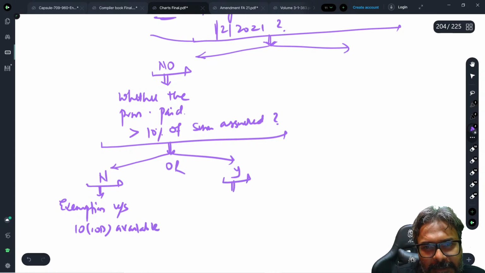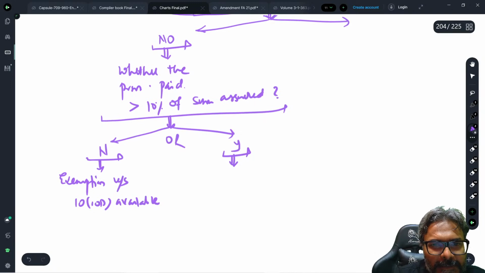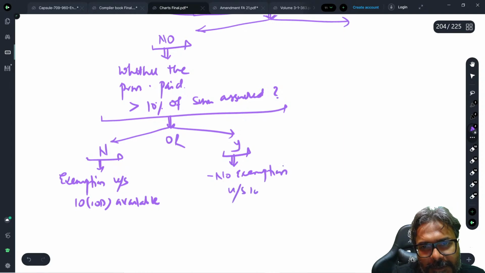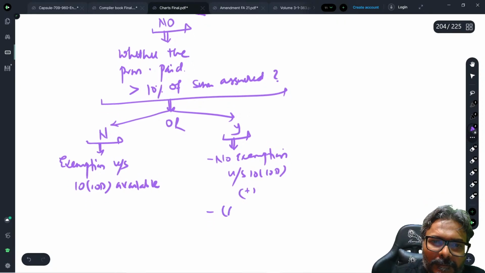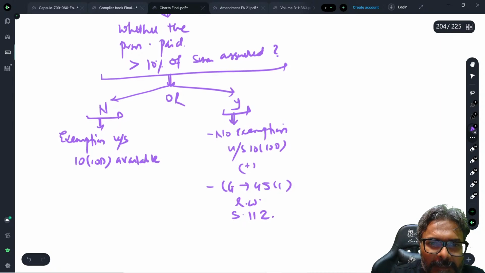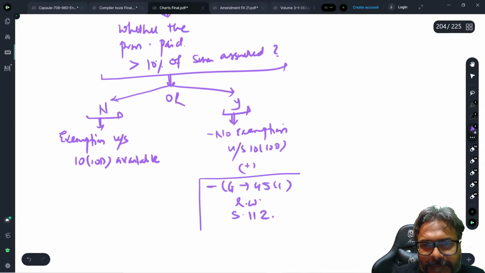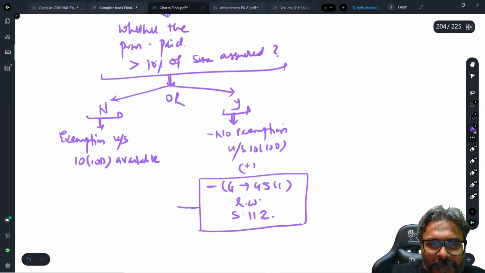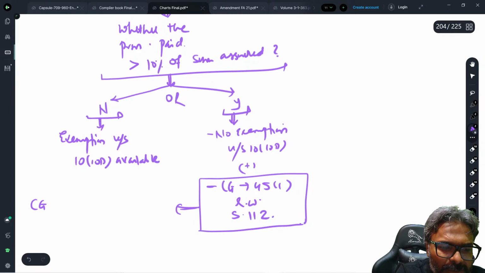If it is yes, then no exemption under section 10(10D) plus capital gains under 45(1) read with section 112. Capital gains would be applicable primarily under section 112. I'll just tell you how the capital gains calculation will go.